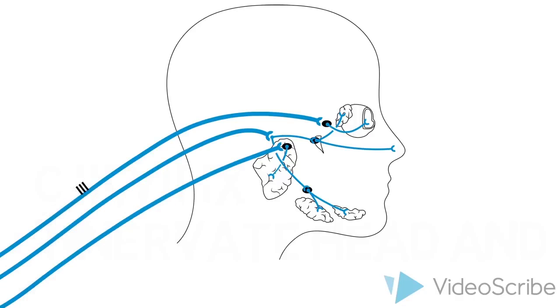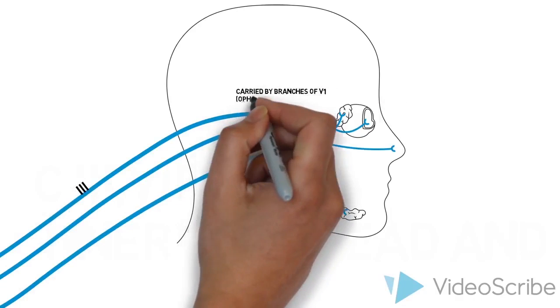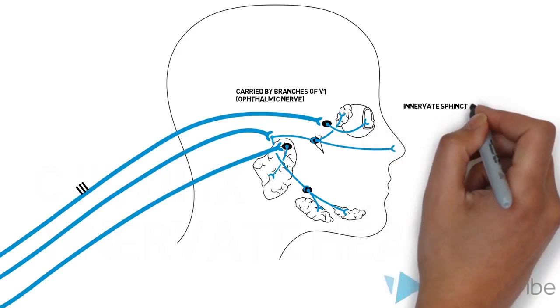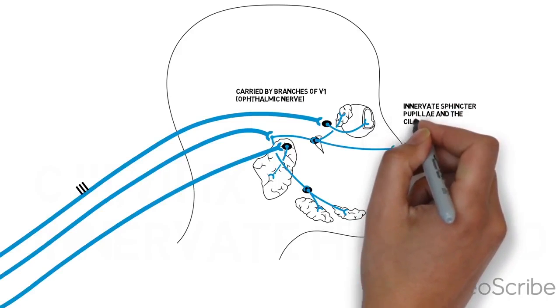Parasympathetic fibers in 3 are carried by branches of V1, or the ophthalmic nerve, that enter the eyeball and innervate sphincter pupillae and the ciliary muscles.